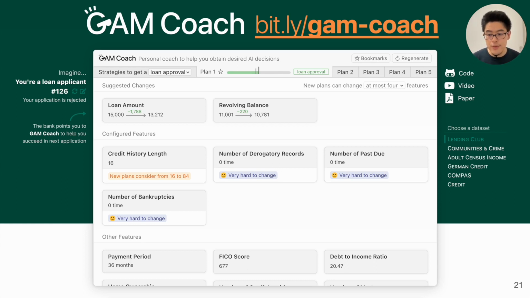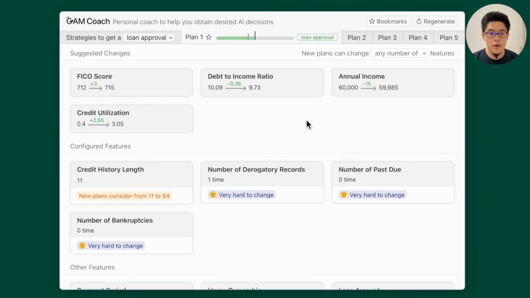And our tool is open source, and we have a demo, so you can try our demo by visiting the link on the screen. So right now, I will give a demo of our tool. GAM Coach is a web-based interactive tool users can access from their browsers. In this demo, we'll use a loan scenario. So I have different input features to give a loan approval or rejection.